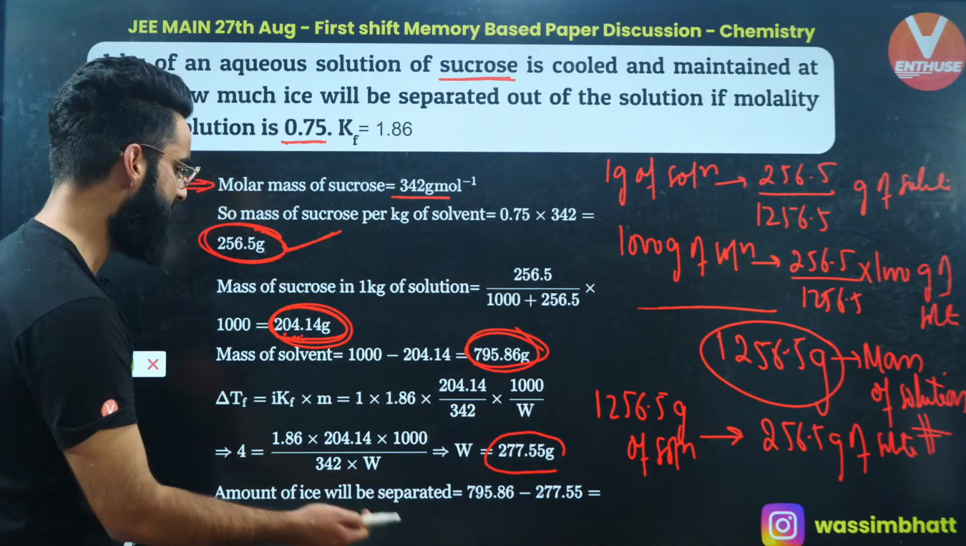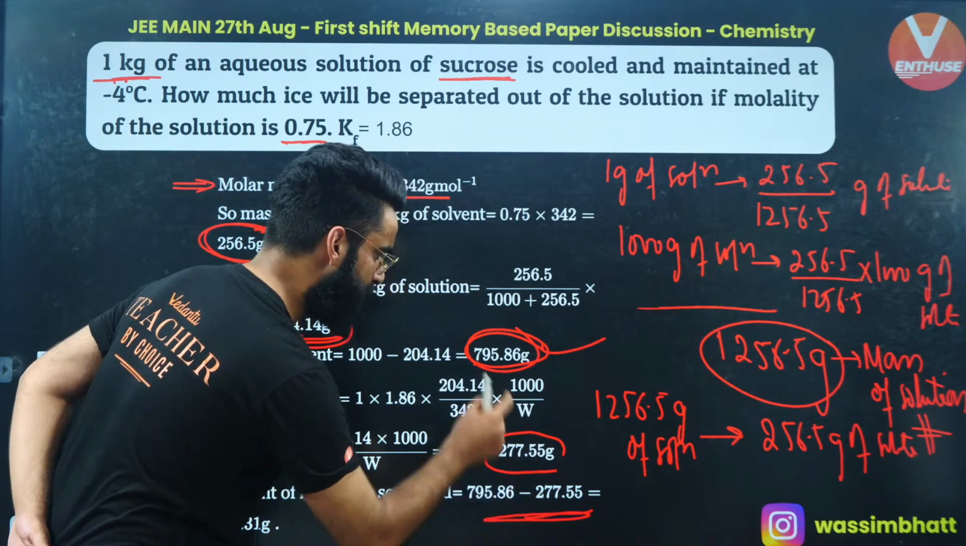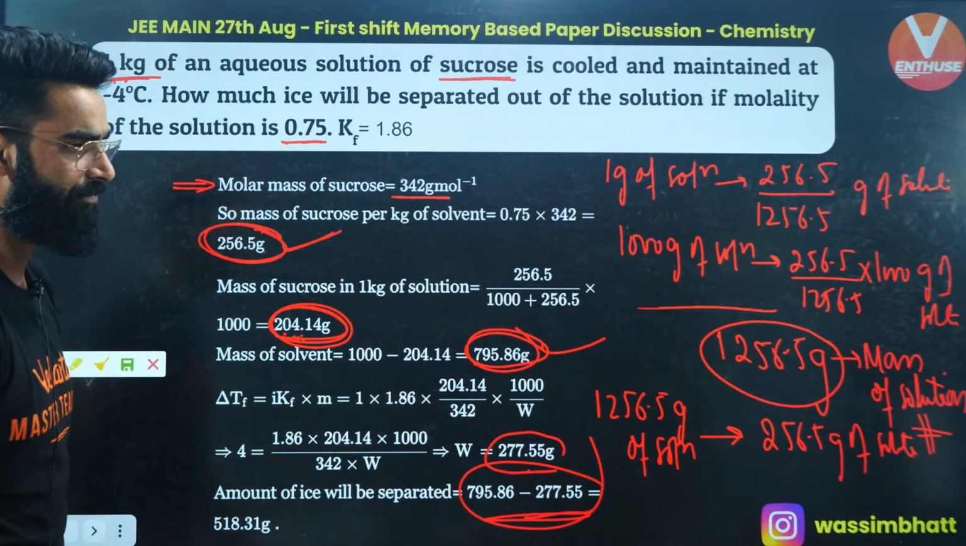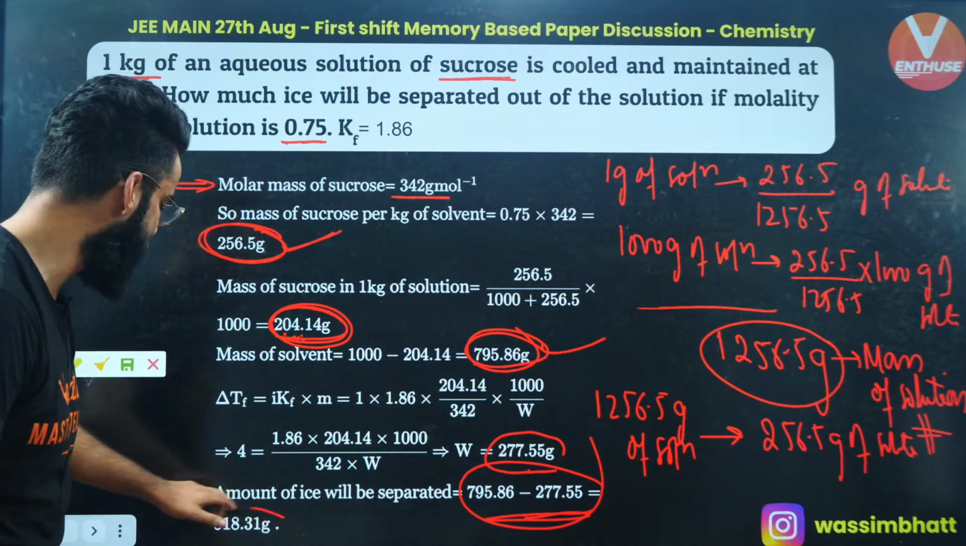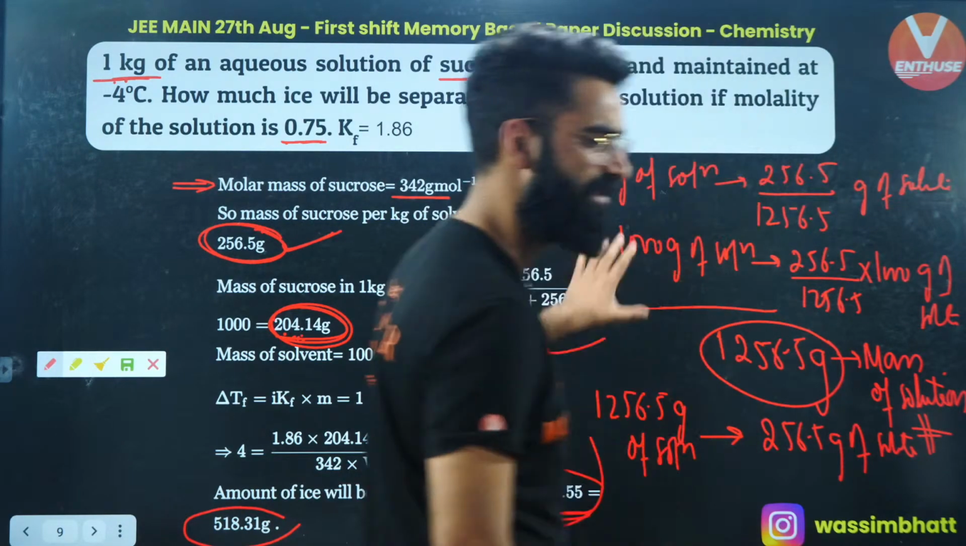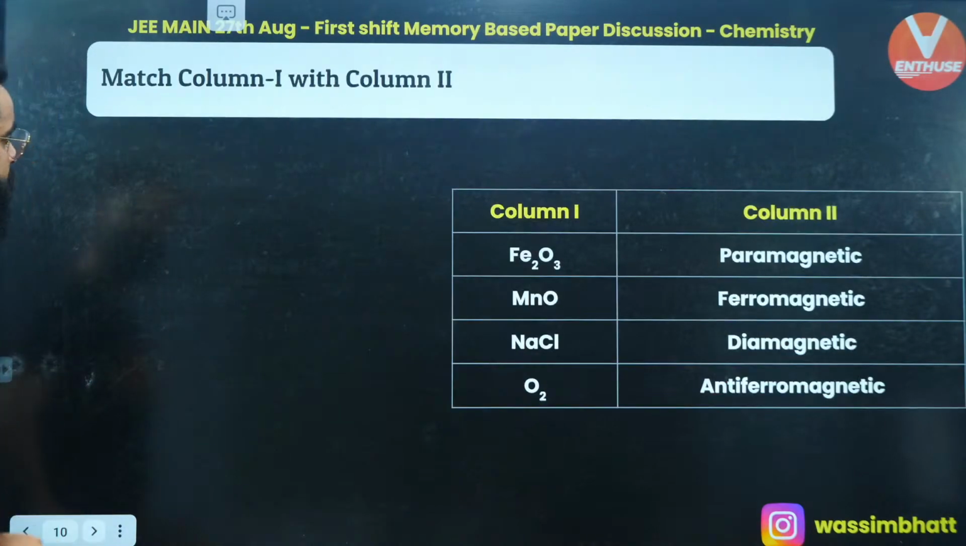Now simply you were supposed to subtract this and this. You would be simply getting the amount of ice that would have got separated, right? And the answer finally would have been 518.31 grams. This is the sort of question which we have already solved in the mock test as well, if you remember. Yeah? So let me move on directly to one more question.